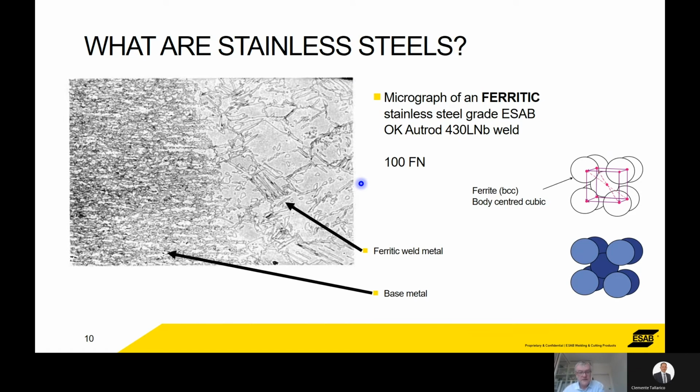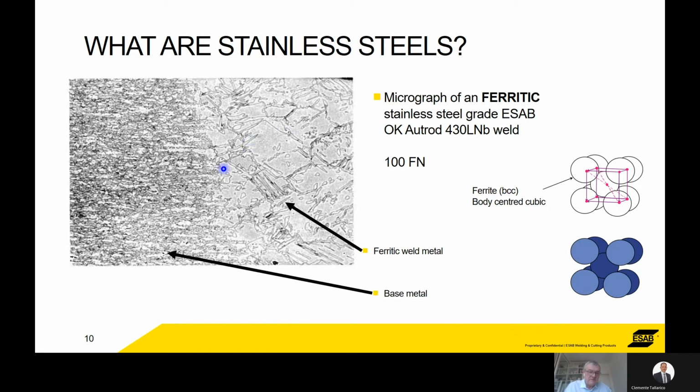Ferritics, what we see here is a microsection of a joint. So we've got base metal that's 100% ferrite, and then the weld metal. The weld metal's got bigger grains. It's been heated up. Now, the properties of a ferritic stainless steel, they are magnetic.